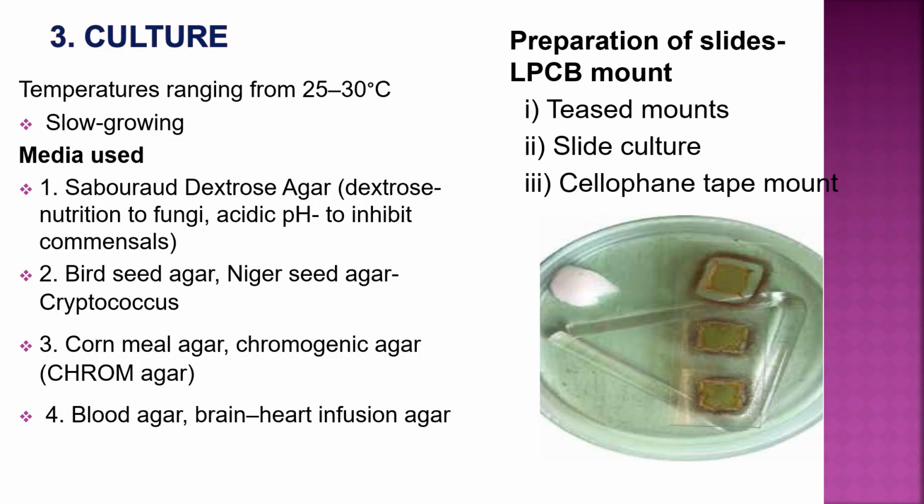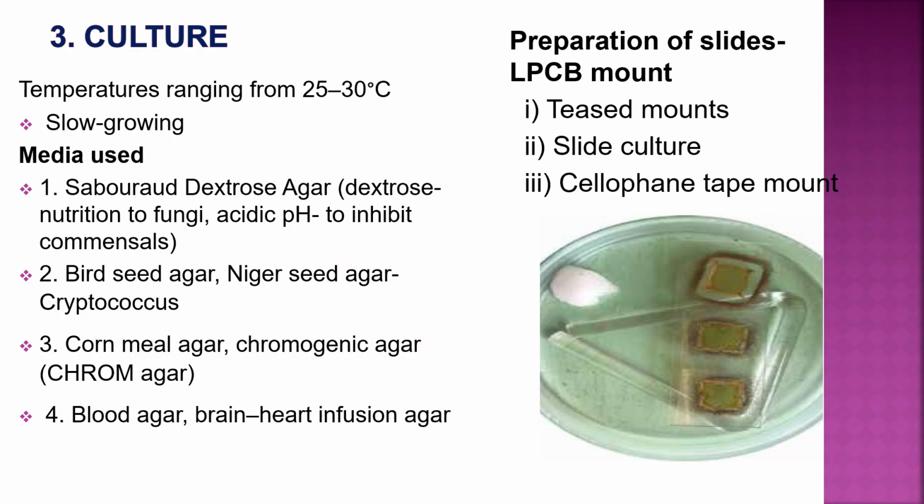Third step is culture, at temperature ranging from 25 to 30 degrees Celsius, slow growing. The media used: Sabouraud's dextrose agar, the most common fungal culture media. It contains dextrose for nutrition to fungi and acidic pH to inhibit commensals. Second, special media, selective media: bird seed agar, niger seed agar for Cryptococcus, cornmeal agar for the chromogenic Candida, blood agar, brain heart infusion agar.